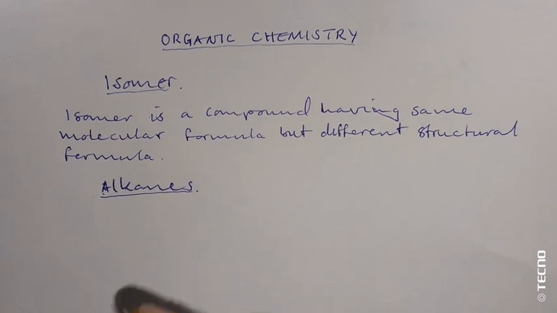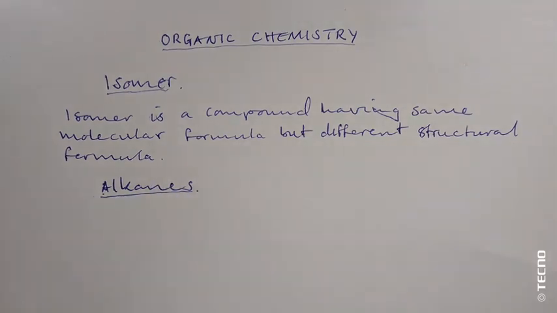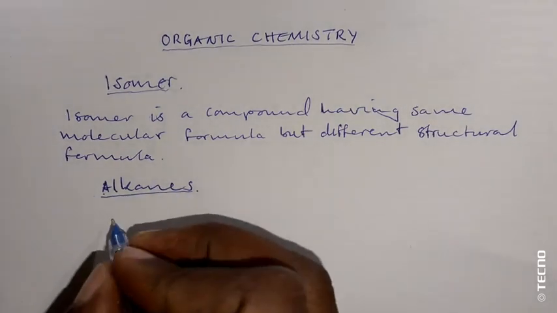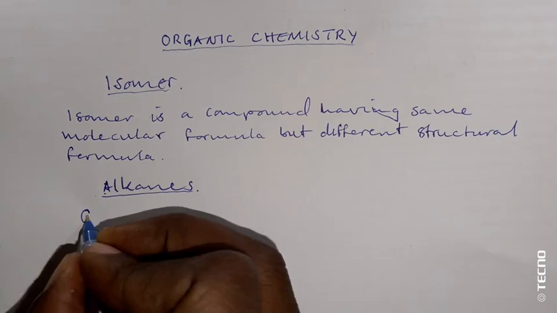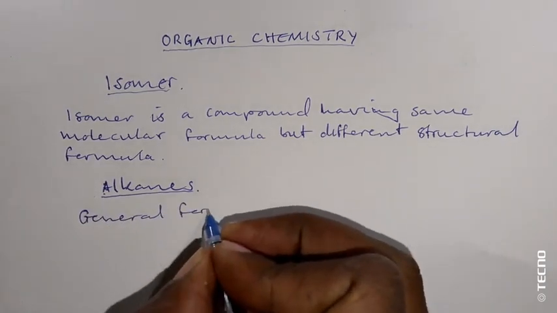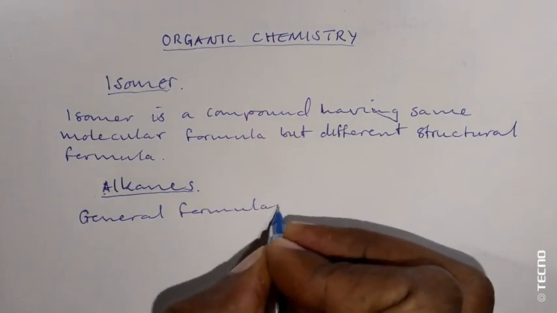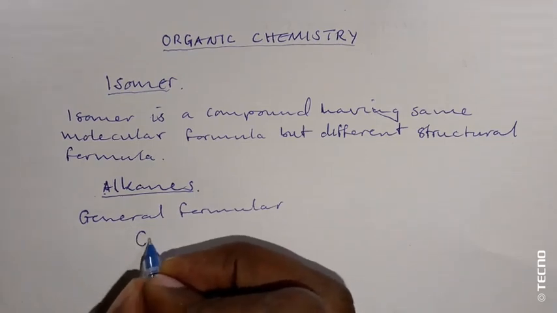So here, the general formula for these alkanes, the general formula for alkane, is